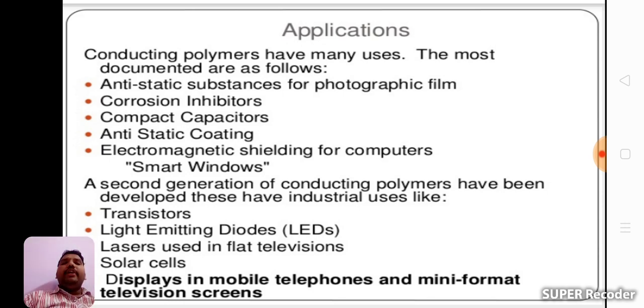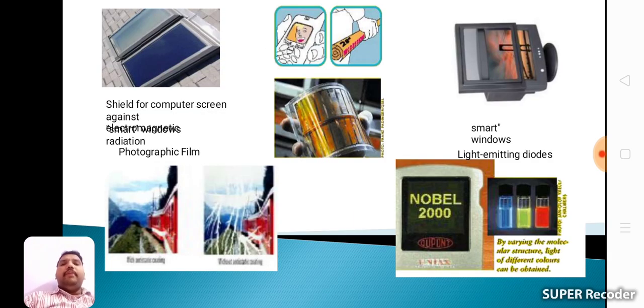Those are smart windows. A second generation of conducting polymers has been developed. These have industrial uses like transistors. Conducting polymers are used as transistors, and in light emitting diodes, LEDs, lasers, flat televisions, and then solar cells displayed in mobile telephones and mini format television screens. These are the different applications of conducting polymers.